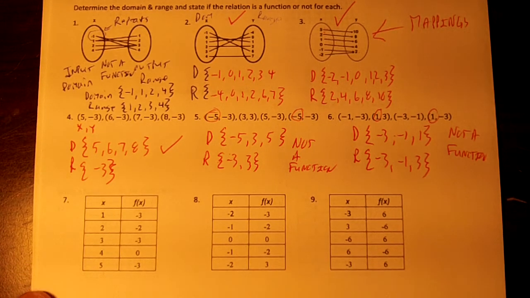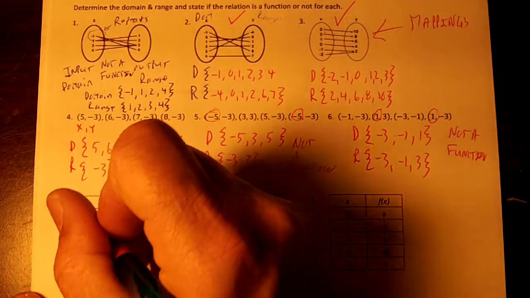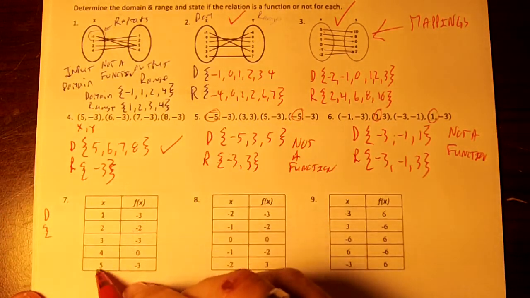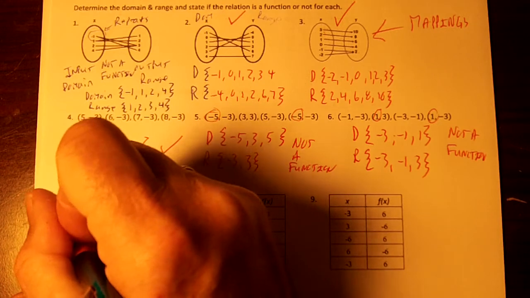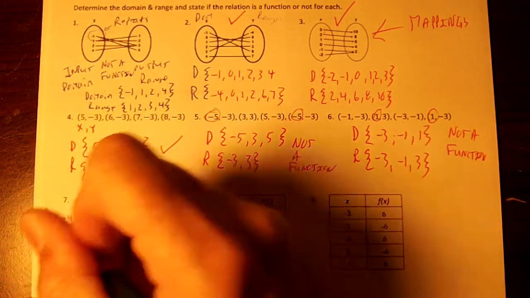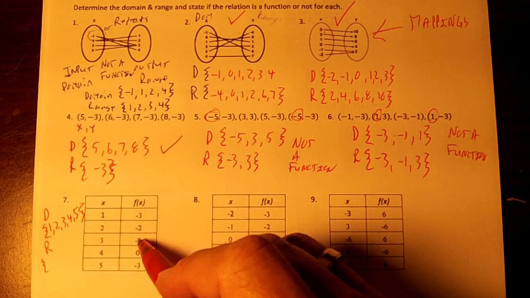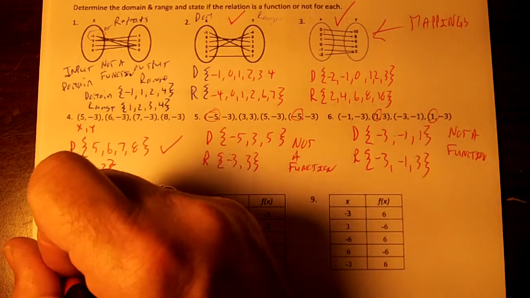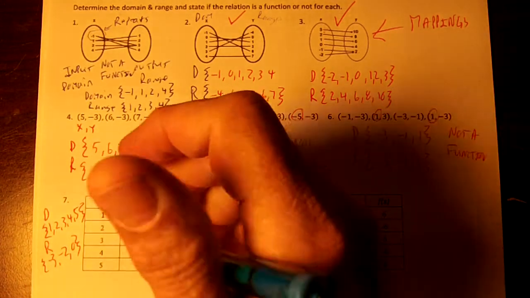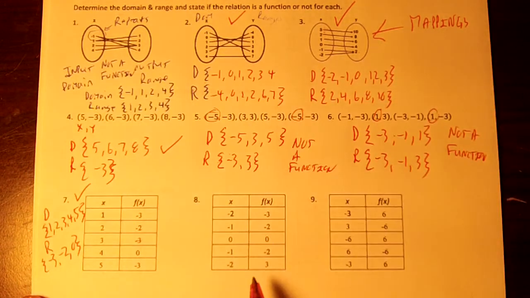Okay, right here, my domain, I'm going to put it right here. My domain is 1, 2, 3, 4, 5. And my range is going to be -3, -2, and 0. The x's do not repeat. This is a function, just to check.